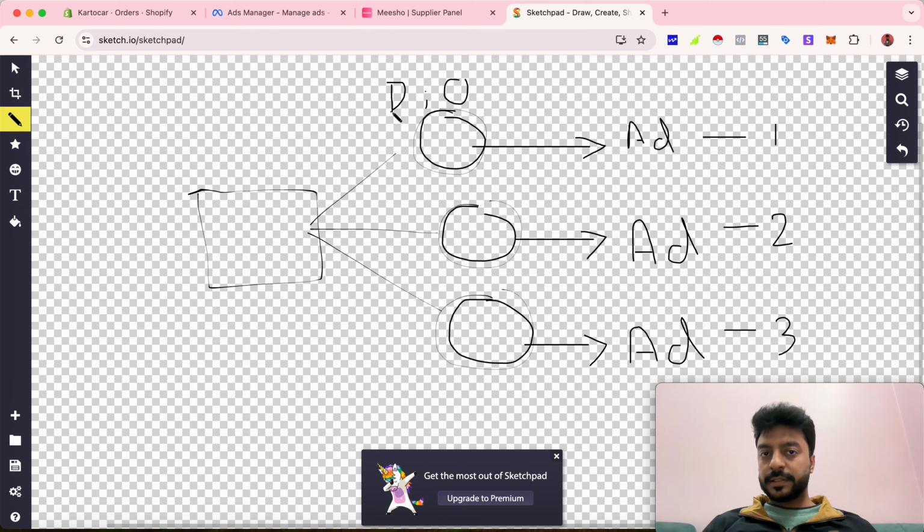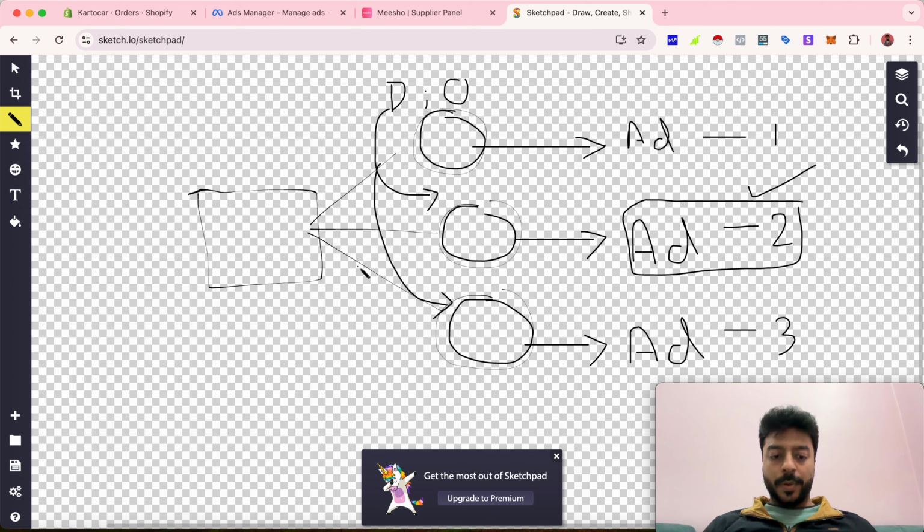I'll simply use the same targeting in all the ad sets, but I will create variations inside ad 1, which is video 1, ad 2, which is video 2, and ad 3, which is video 3. That is how you test it out. And once you get your winner, let's say I get this winner, which is ad 2, now is the time to scale it up. If I get to know that my ad 2 is the winner, now what I'll do is go ahead, and let me just show you again.